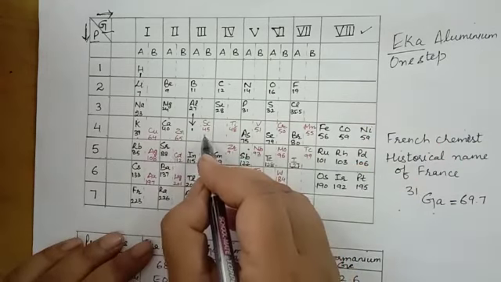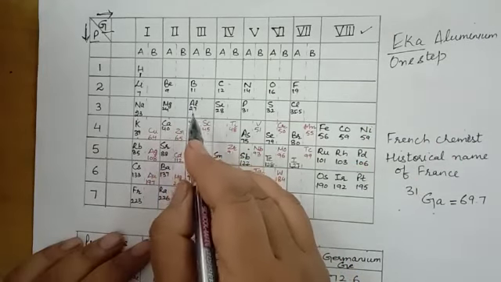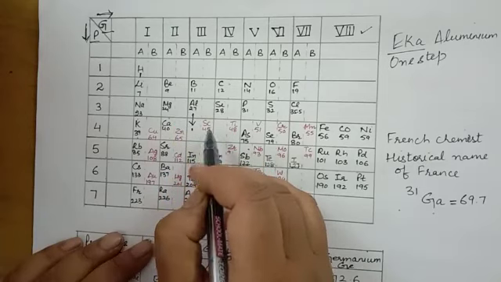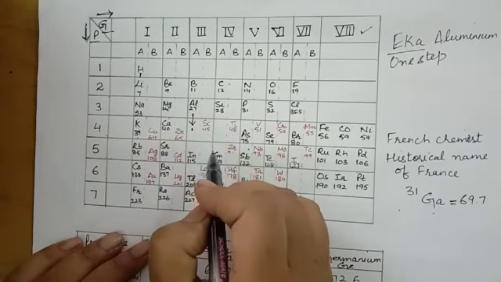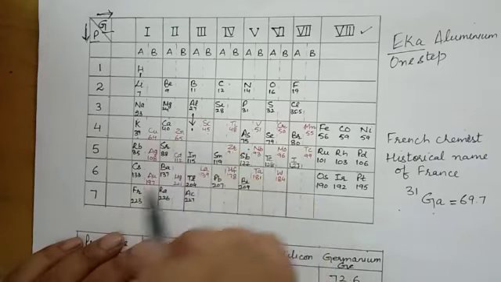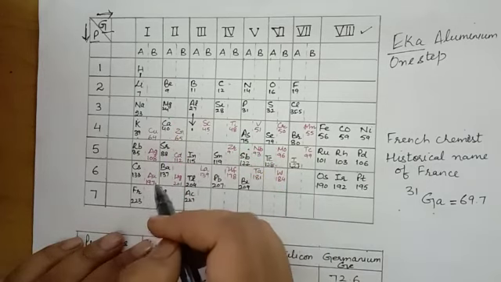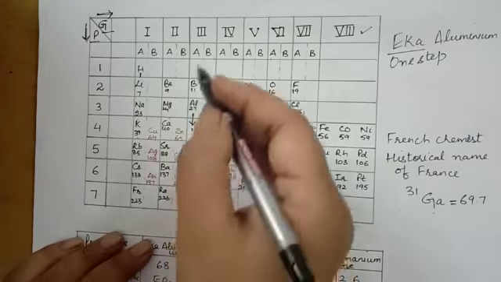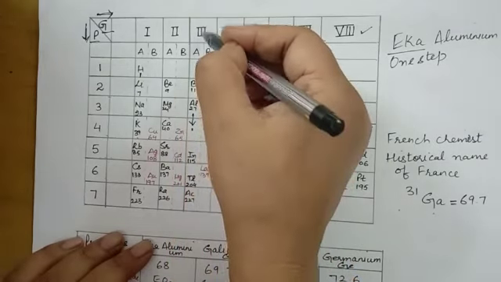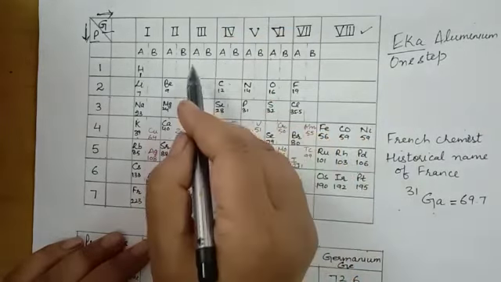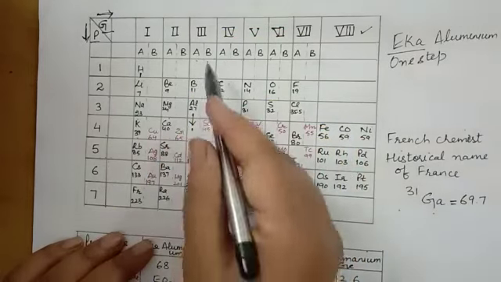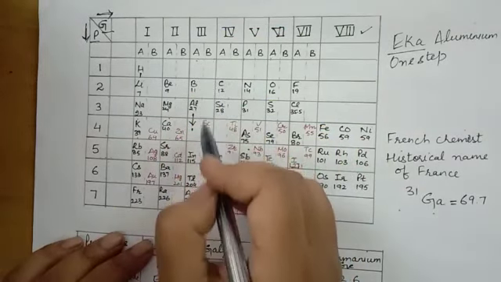He placed scandium just right of boron and aluminium in the same group, but not under aluminium. So he now divided the group into 2 subgroups, A and B, and placed scandium in subgroup B.